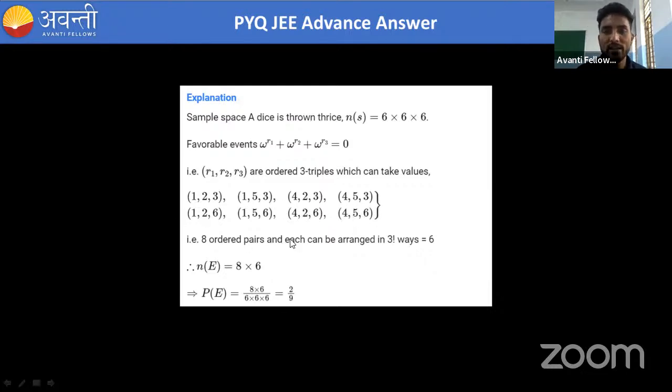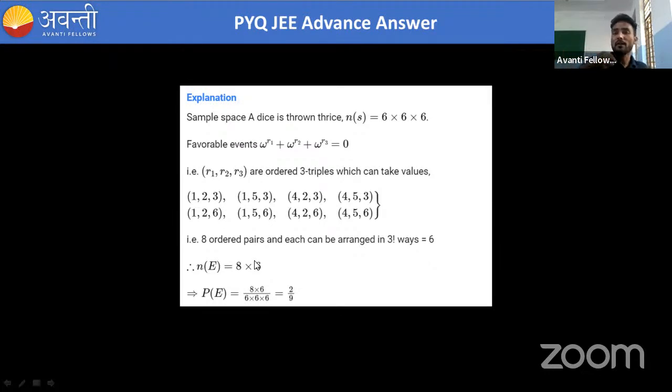There are 8 such combinations possible, and each can be arranged in 3 factorial ways, because you can either write omega 1, omega 2, omega 3, or you can also write omega 2, omega 1, omega 3. So it will be 3 factorial. So there are 48 ways where we can choose the triplets. 48 such triplets are possible where, if you apply R1, R2, R3, you will get the sum as 0.